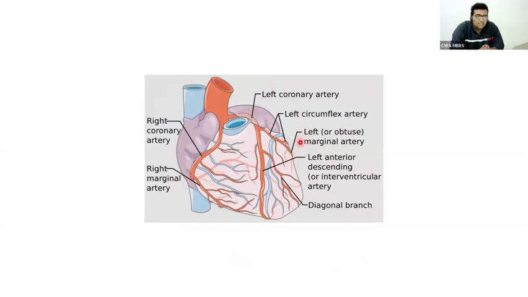Now I realize that we need not study the anatomy and physiology in detail, because if I refer to the question paper, they were not asking such a question. Therefore, I'm simply telling that right coronary artery is to the right side, left coronary artery to the left side. If you want further details, there is right marginal, posterior interventricular, left circumflex, left marginal, anterior interventricular, diagonal, etc. Anyway, on the left side there is the left coronary artery, on the right side there is the right coronary artery.